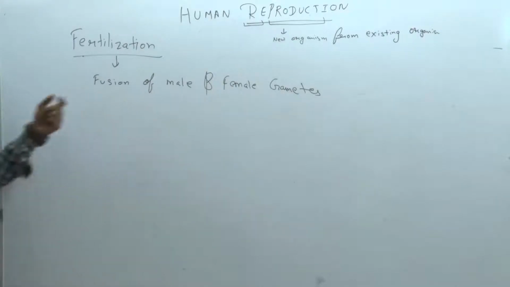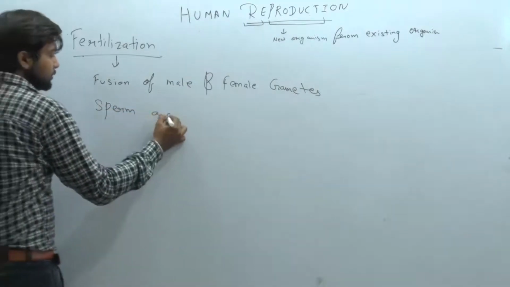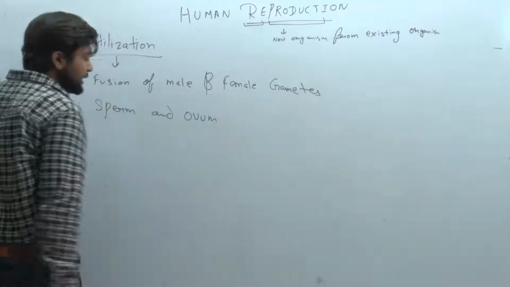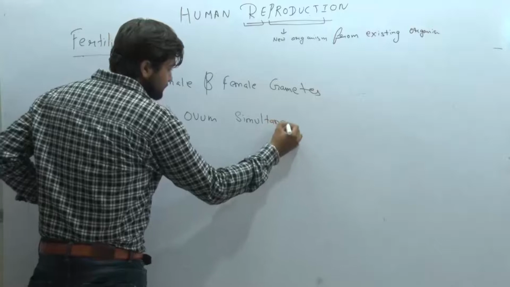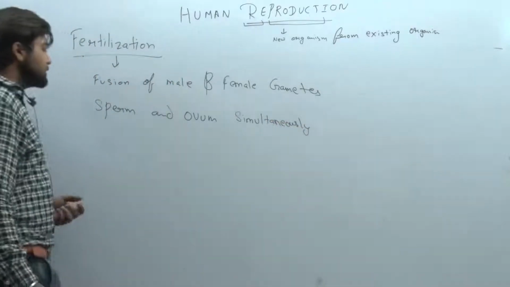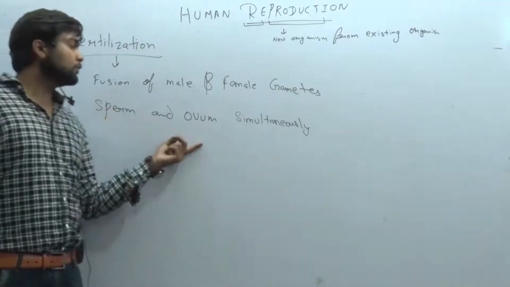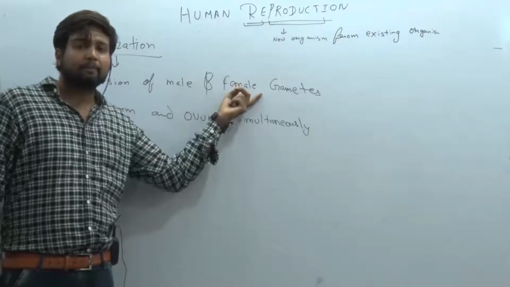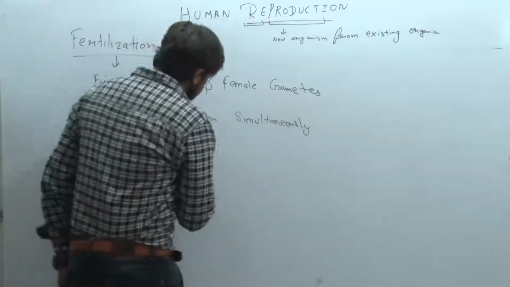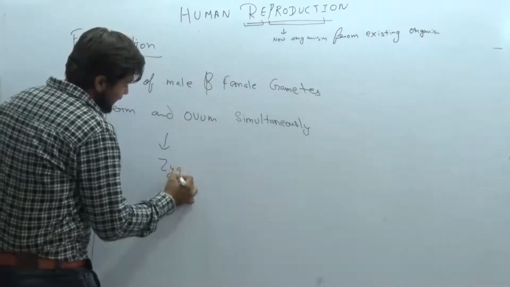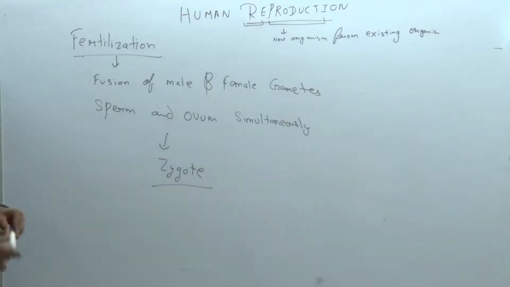When does it occur? It occurs when the sperm, which is a male gamete, and the ovum, which is a female gamete, are transported simultaneously. Then only the fusion will occur. So the fusion of sperm and ovum, or the fusion of a male gamete and a female gamete, this process is known as fertilization, and it leads to the result that is known as the formation of zygote. Clear? Okay, that is known as fertilization.